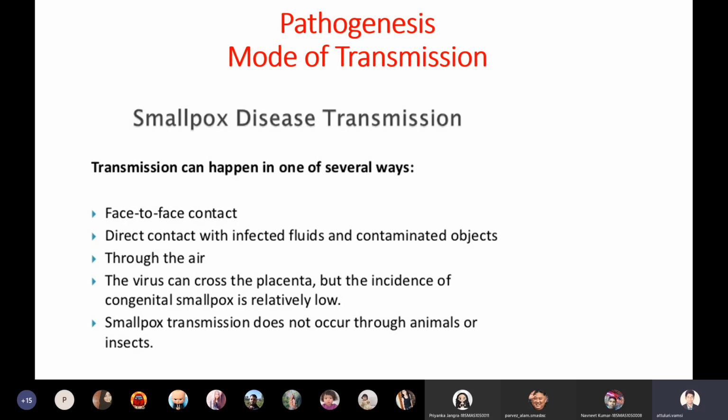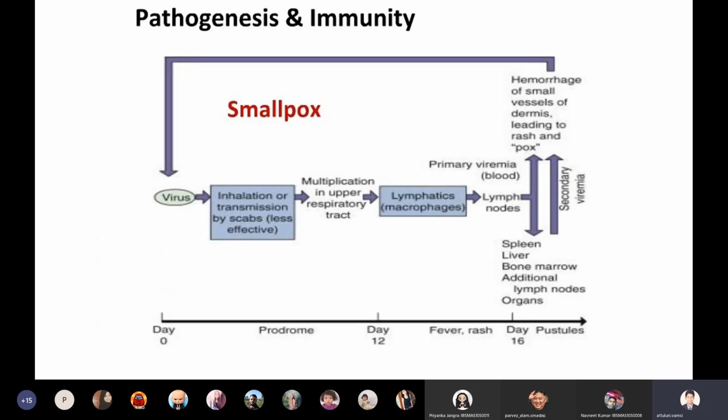So yeah, this is the transmission of smallpox virus. Coming to the pathogenesis, first we will inhale the virus through the air. After inhaling, it will replicate in the upper respiratory tract, then migrate towards the nearby lymph nodes. Then it will be released into the blood, causing primary viremia.